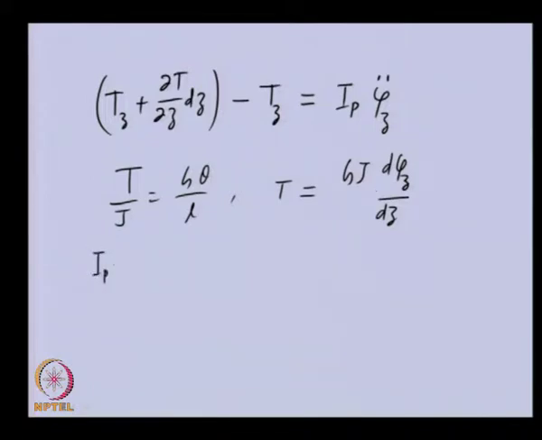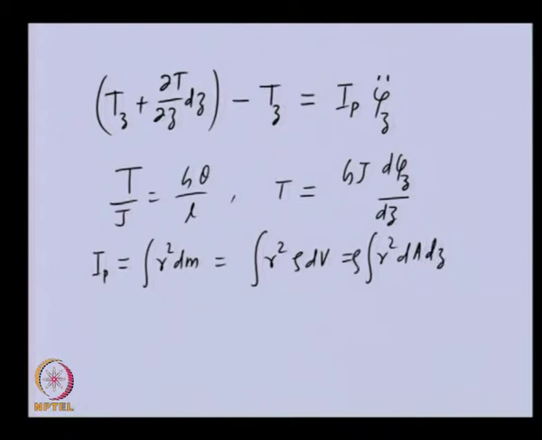And Ip, the mass polar moment of inertia, is given as the integral of r square dm. dm is the mass of the shaft segment, so we can write this as r square rho dV. So this is the mass, and we can write it as area times dz, and rho we can take outside, and this can be simplified as rho dz times the integral of r square dA.